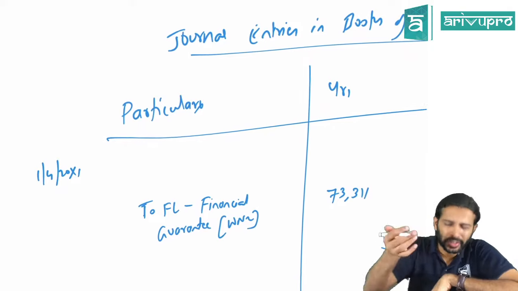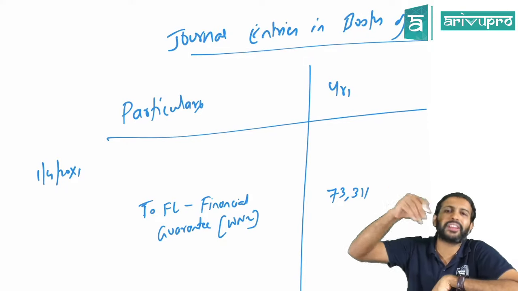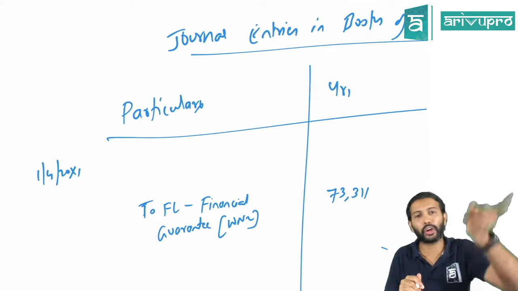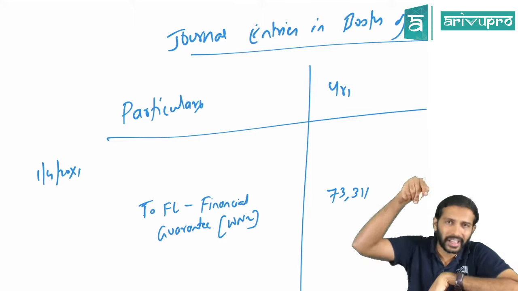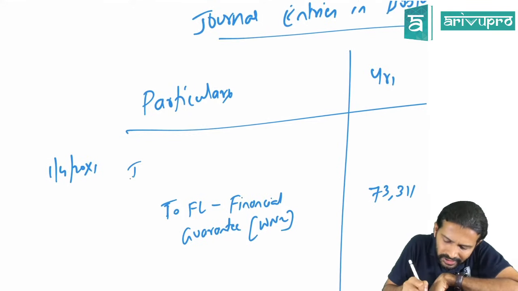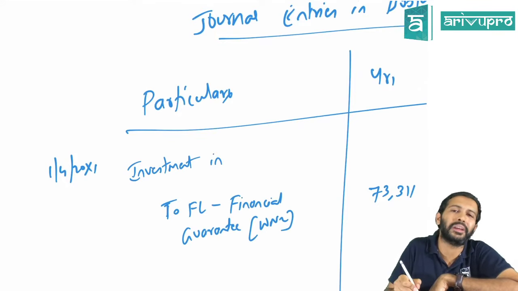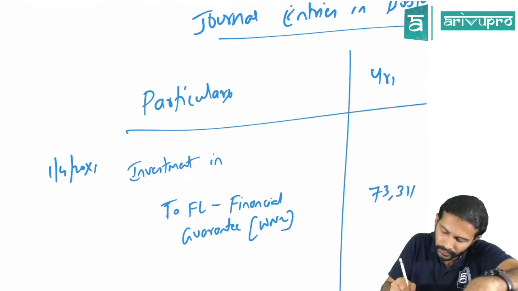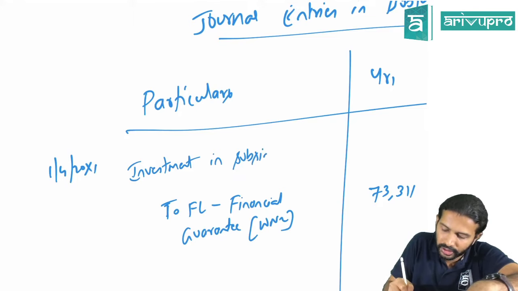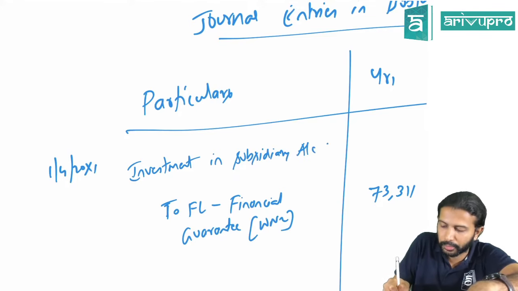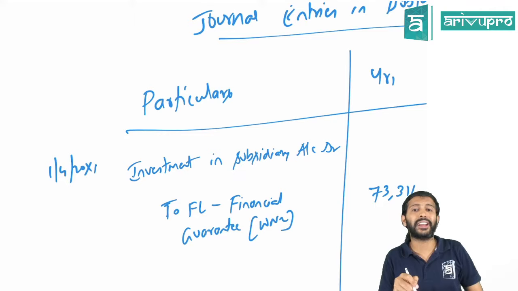Okay. So if the parent does not charge any money for giving a guarantee on behalf of the subsidiary company, then in the books of the parent, it will be considered as an investment made in the subsidiary. That is, you debit investment in subsidiary account. Remember, we had done this in share-based payment on day 102.